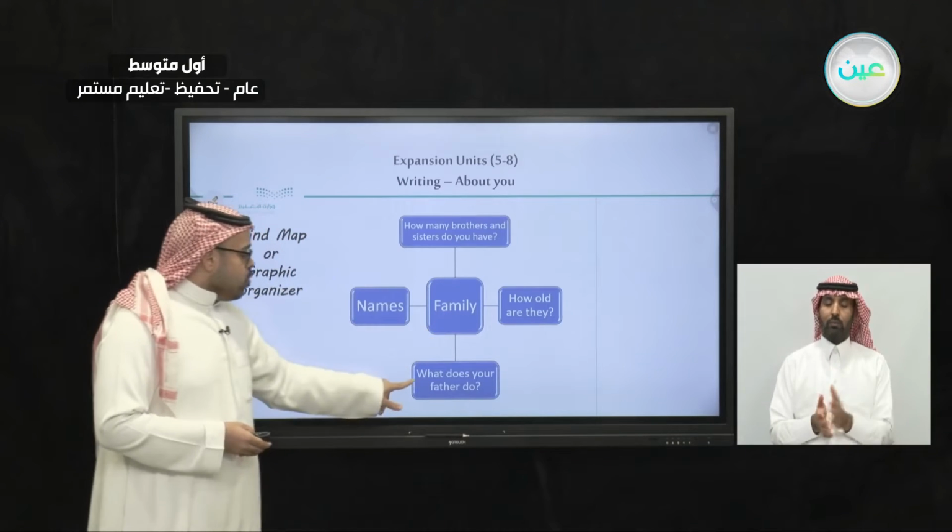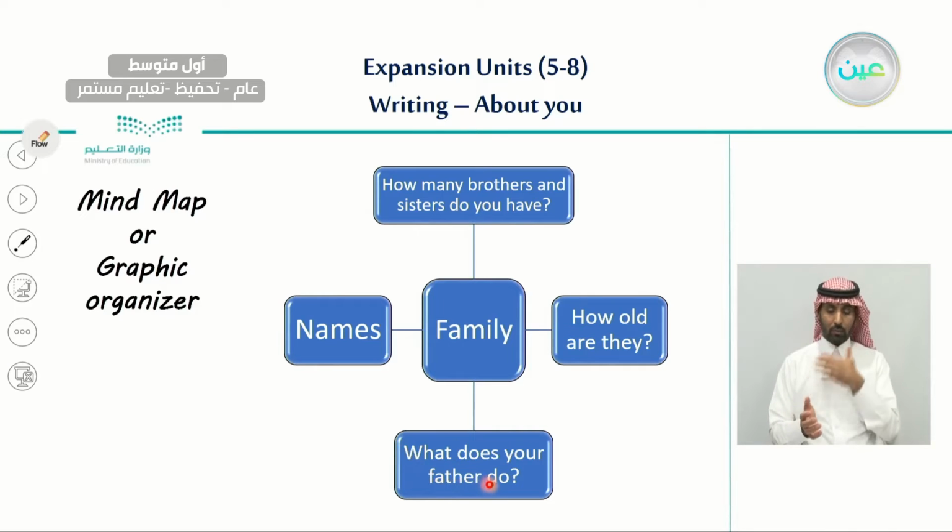And also, what does your father do? So, what exactly does your father do? Or your mother? Or your brother? Or sister? Or any family member? So, if you are thinking to write about your family, here are 4 questions that are important to mention in your email.